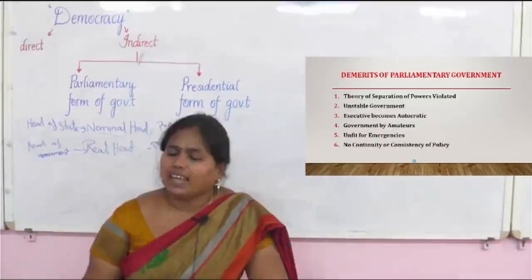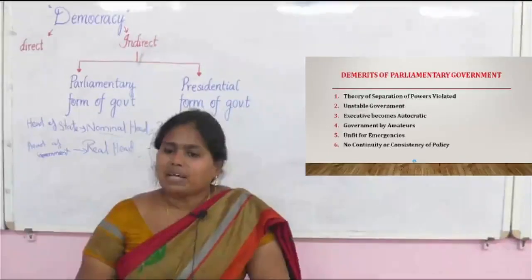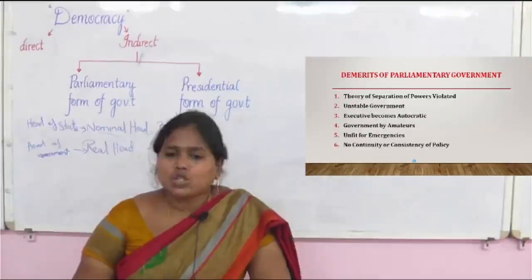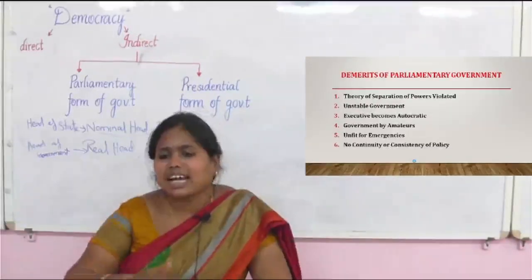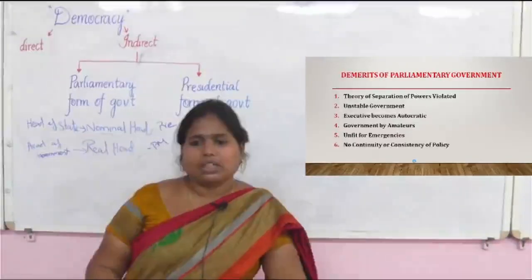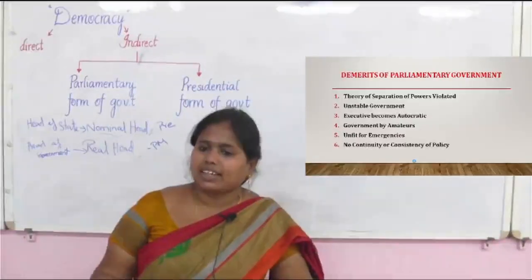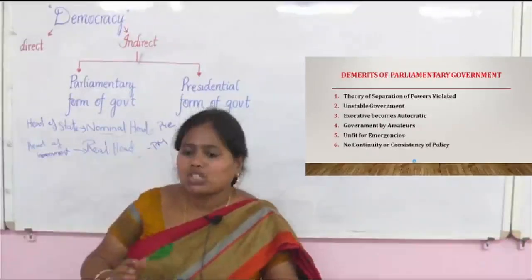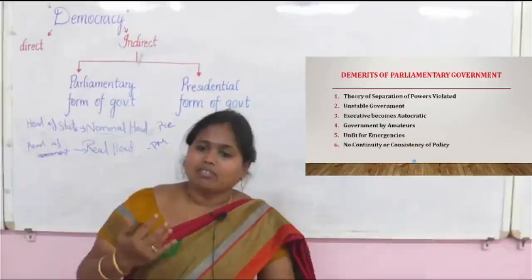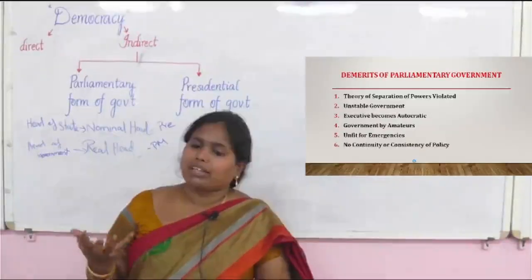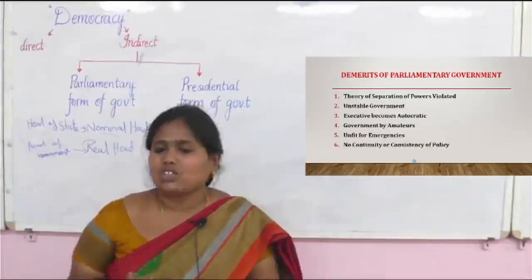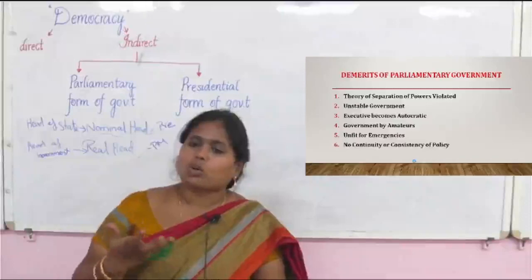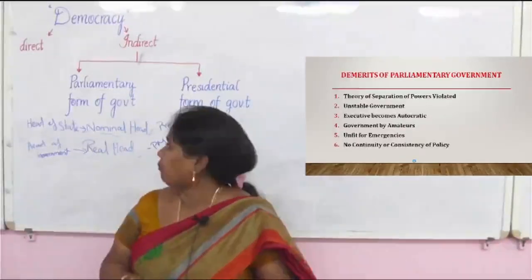In that way, sometimes it leads to misguiding the policy and the government also. That is why they say there is a greater possibility of government by amateurs. Amateur here means lacking the qualification the post is meant to require.